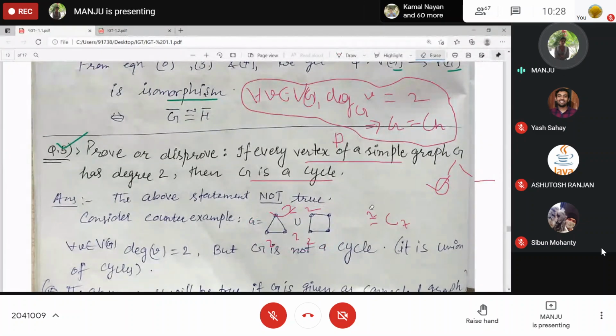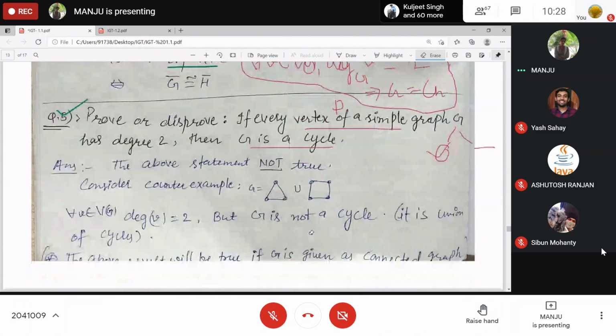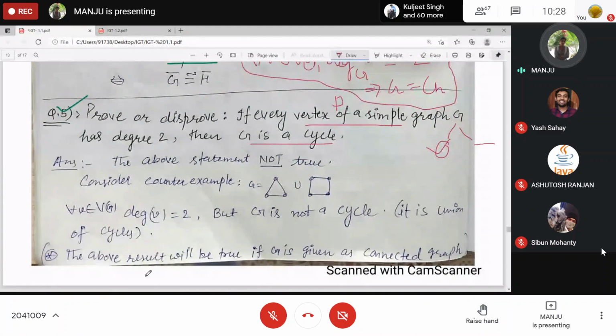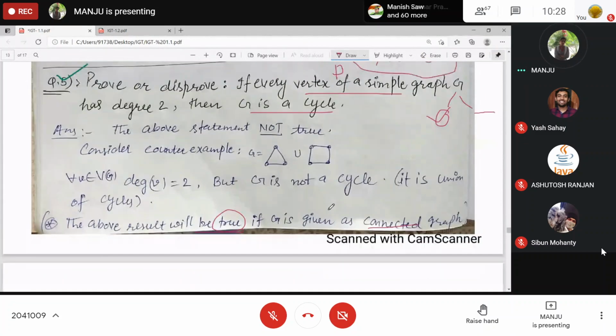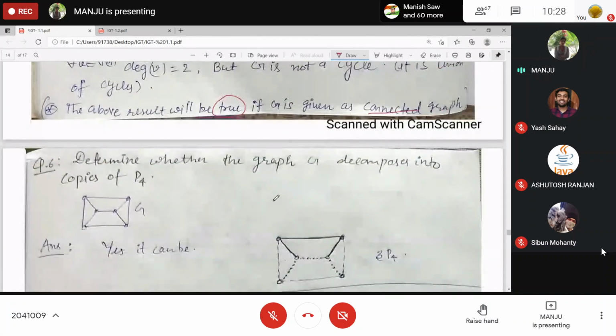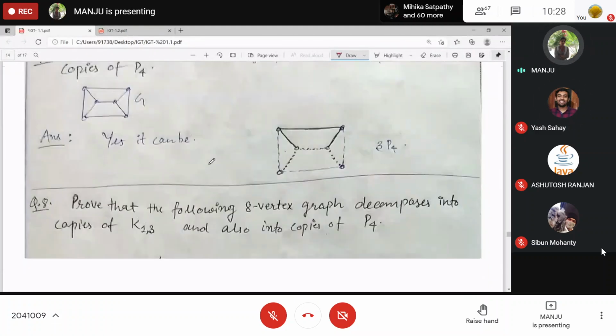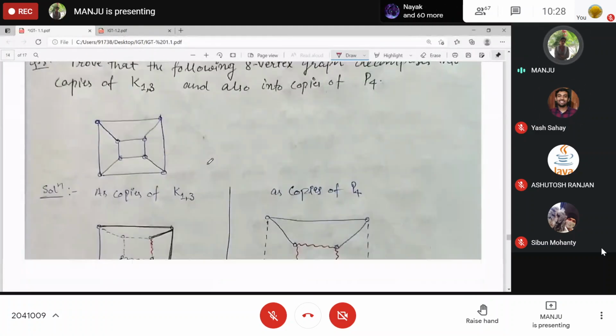Not isomorphic to C7. If it were isomorphic to C7, then it would have been connected. I hope there is no doubt now. Here I have written that our result will be true if you are given only a connected graph. This was done, I think. Decomposition, and I think this one is also done.